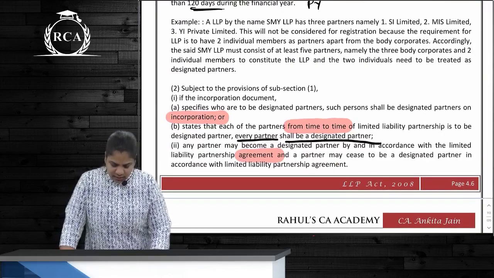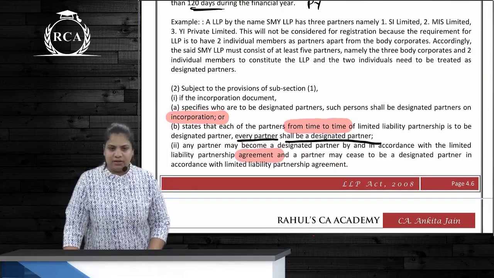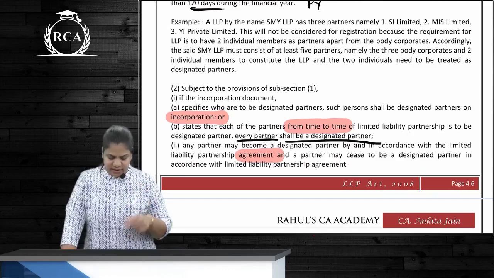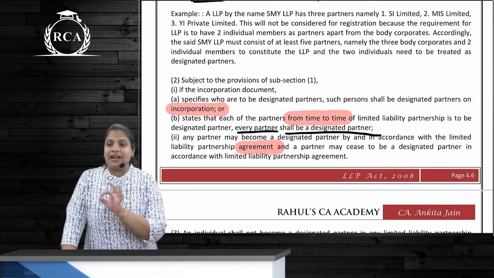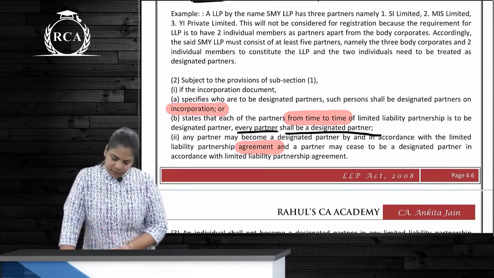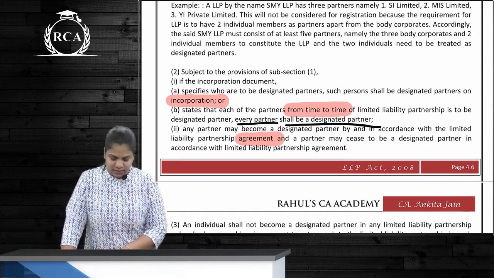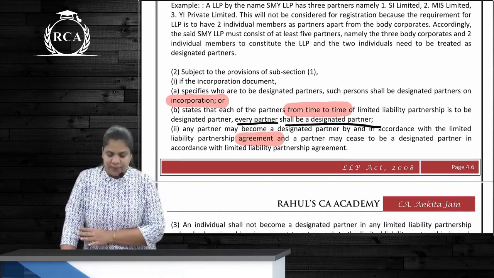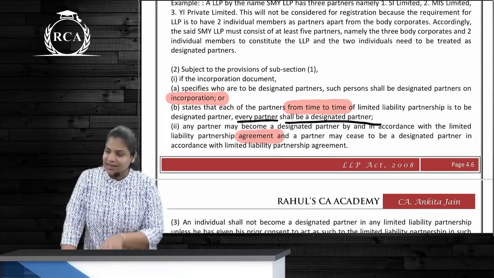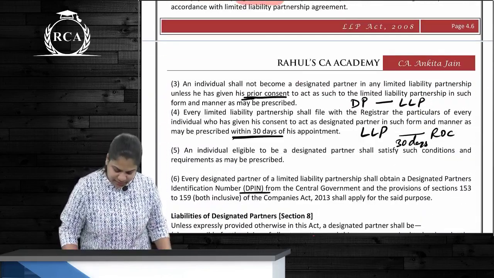How will a person be a designated partner? 3 ways to become a designated partner. First is specified as a designated partner in the incorporation document. Next one, from time to time. Then every partner is the designated partner, and last is by way of an agreement. Correct.